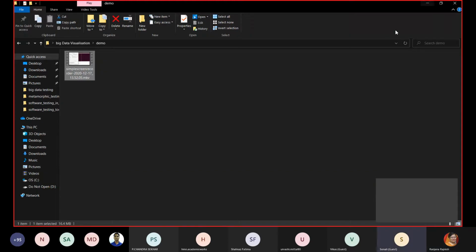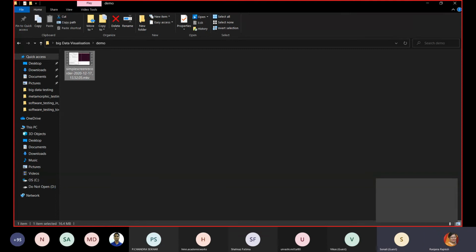Now your mouse is moving. Yeah, so you can see this. I'm clicking this screenshot recorder. Right, right. Can you see this now? No. Why is it not coming? Just a minute.